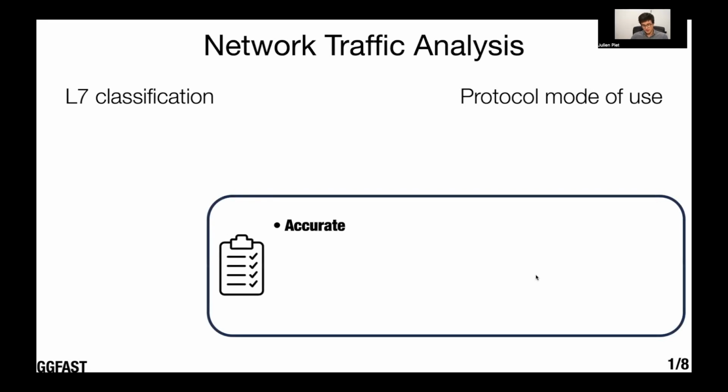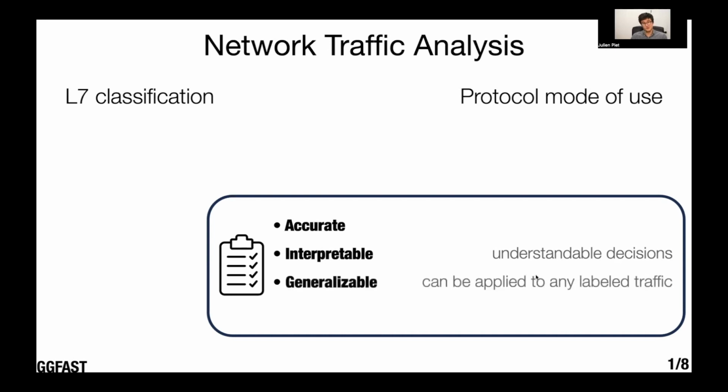We want the classifier to be accurate. We want it to be interpretable, so we can understand its decisions and trust it. We want it to be generalizable, so it can be applied to any labeled traffic. And we want it to be efficient.